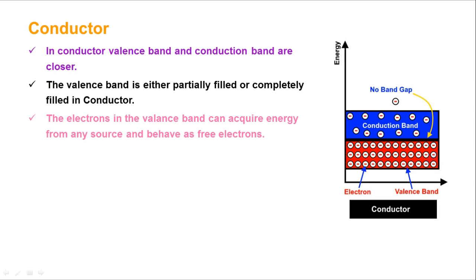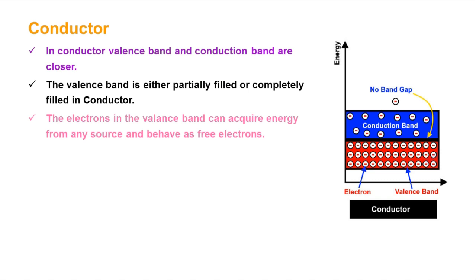When will they move? When an external energy is applied to the valence band, the valence band gains some energy, which is transferred to the electrons present in that band. Then the electron gets kinetic energy and starts moving towards the conduction band. Normally, when both bands are close, they won't move.